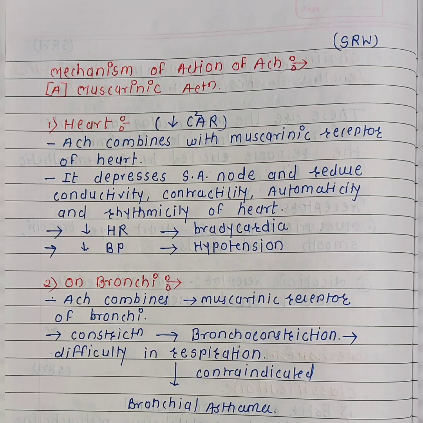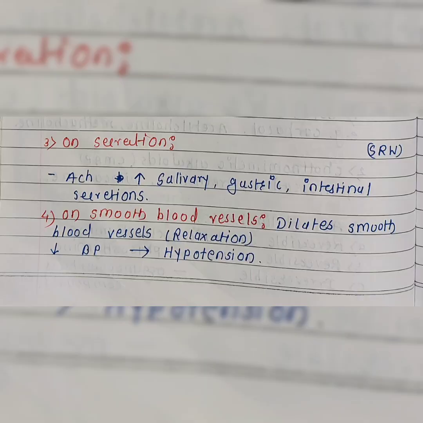It depresses the SA node, decreases the heart rate, produces bradycardia, and also decreases the blood pressure, known as hypotension. On bronchi, when acetylcholine combines with the muscarinic receptor of bronchi, it produces constriction of bronchi, which causes bronchoconstriction, and due to this there is difficulty in respiration, so it is contraindicated in bronchial asthma.